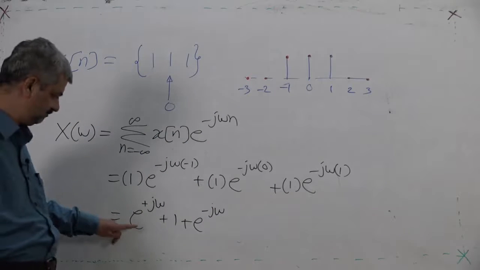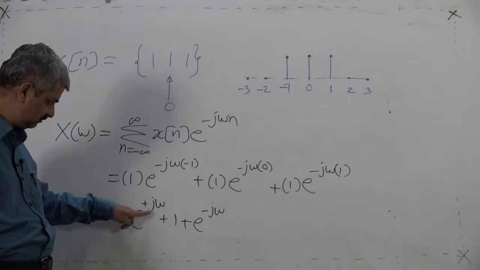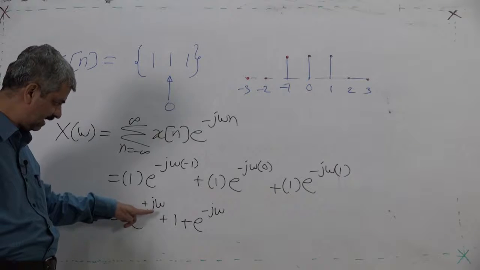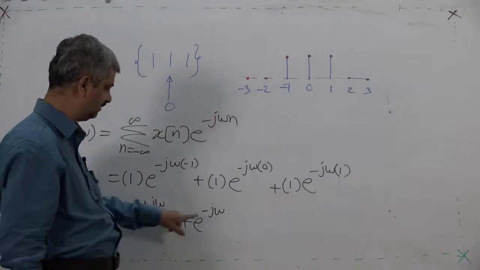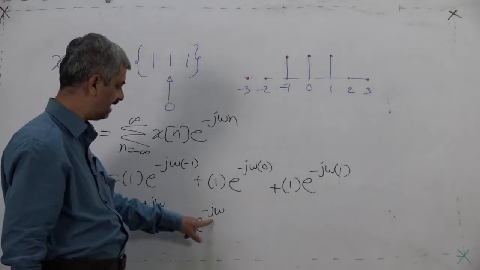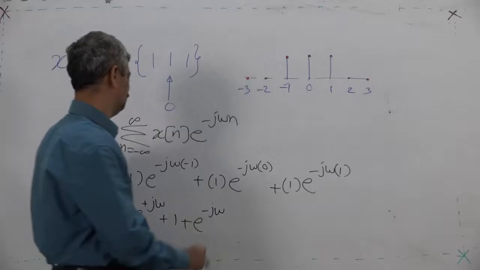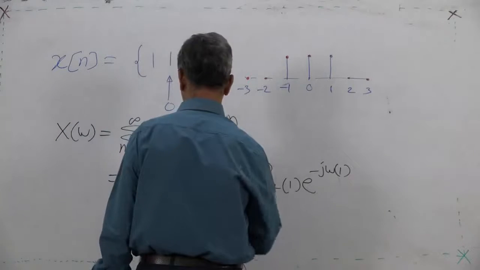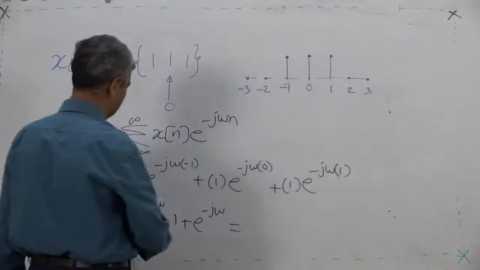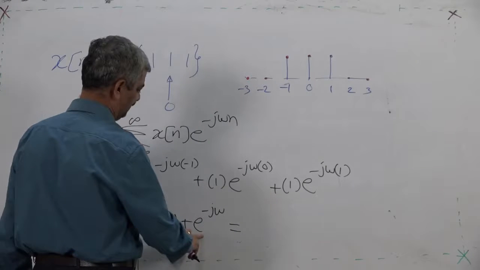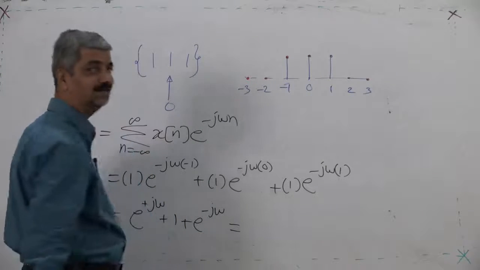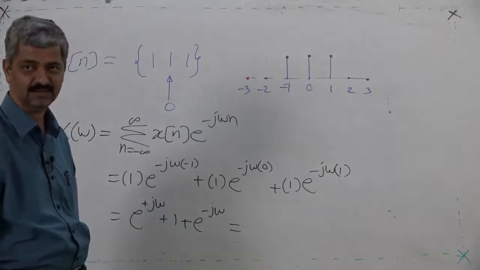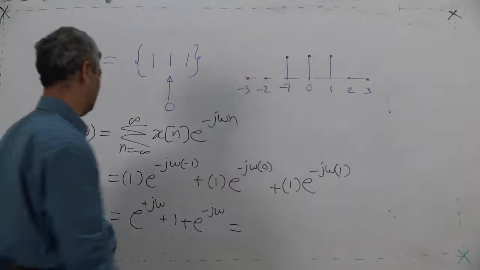So, what is it now? 1 is as it is, and e raised to j omega plus e raised to minus j omega is what? It is 2 cos omega.